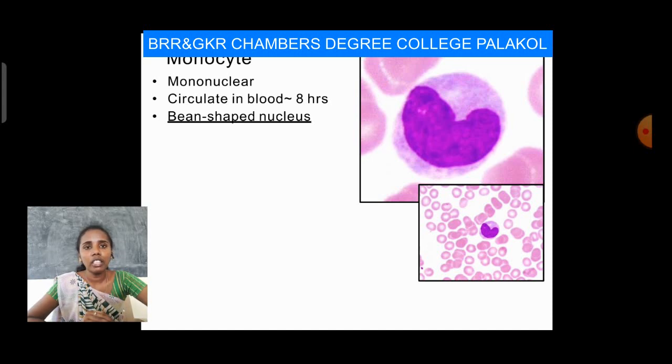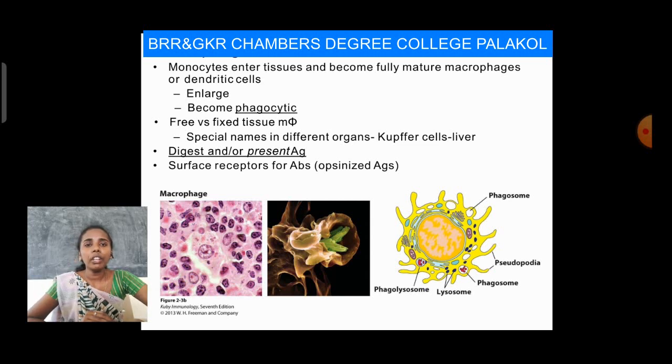Coming to macrophages. In this, monocytes enter tissues and become fully mature macrophages or dendritic cells. These monocytes enter into the tissues and become fully mature macrophages. So whenever the monocytes enter into a tissue, they become mature macrophages.